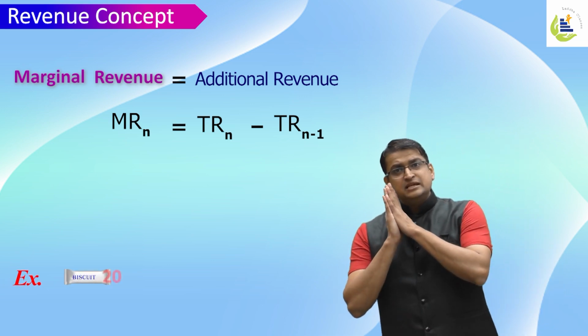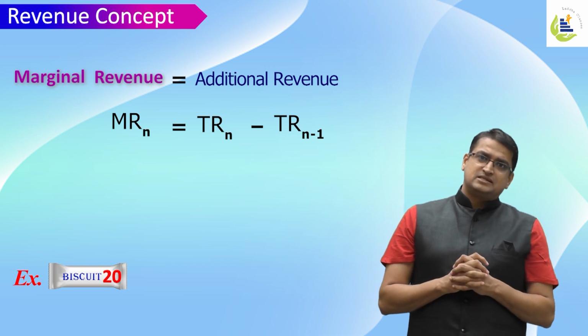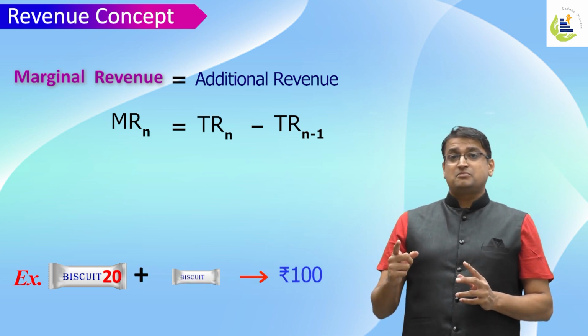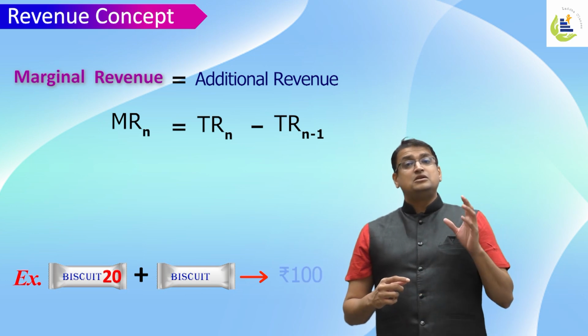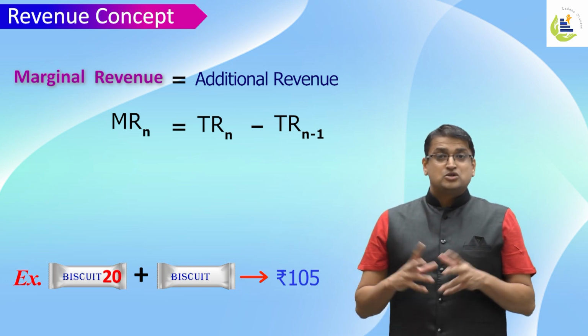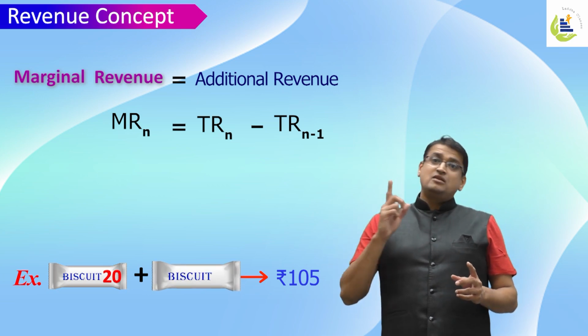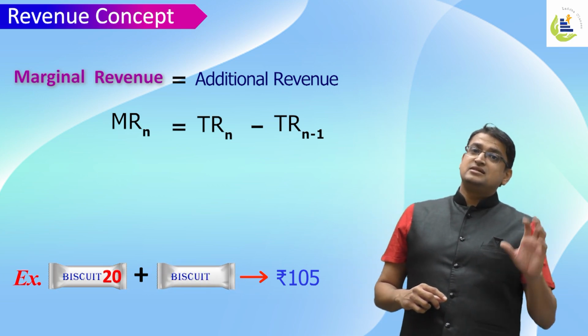Let's say by selling 20 packets of biscuit, I get ₹100. When I sell the 21st packet, I receive ₹105. So due to the additional one packet of sale, my increase is ₹5.